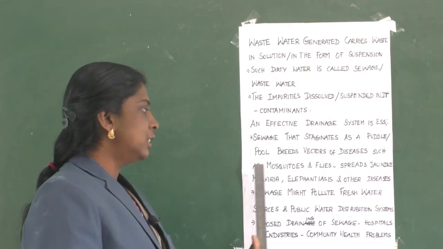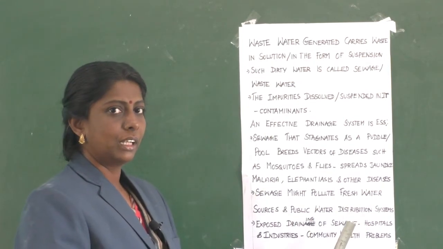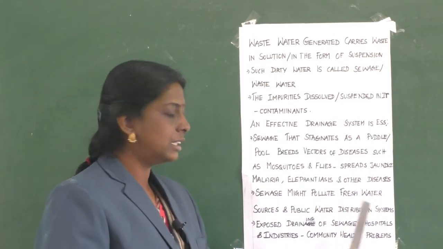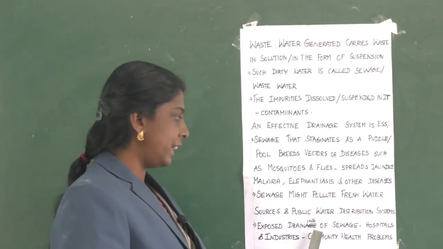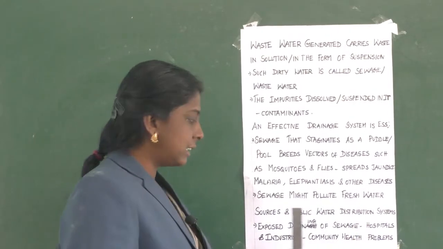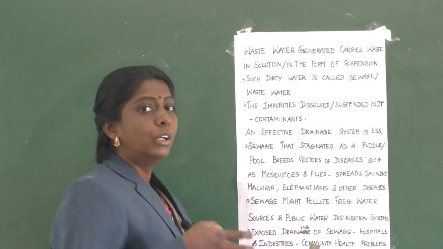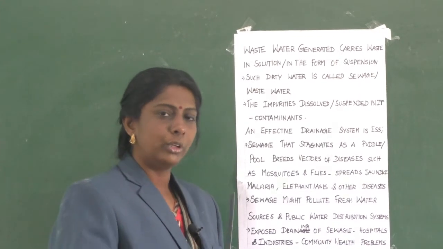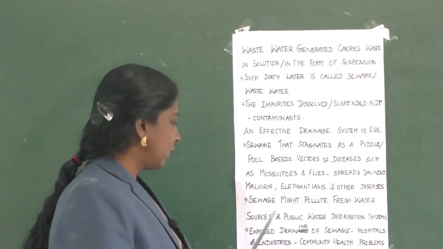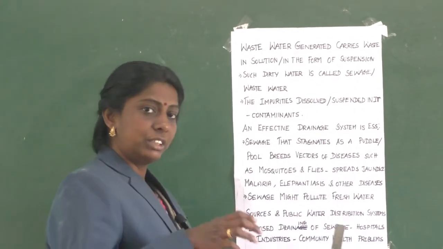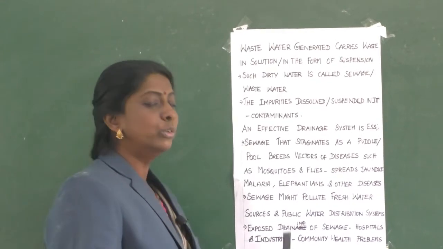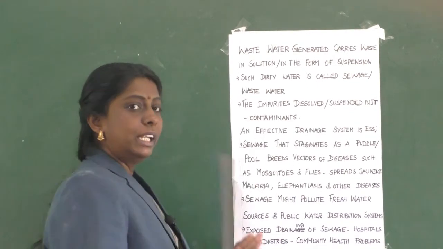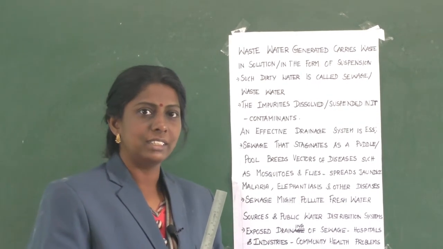Sewage might pollute fresh water sources and public water distribution systems. Exposed draining of sewage which is coming out from hospitals and industries will lead to community health problems. It will spread within a particular circle. So that's why there should be an effective drainage system. Clear, children?